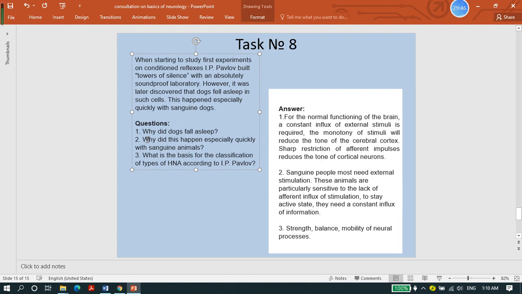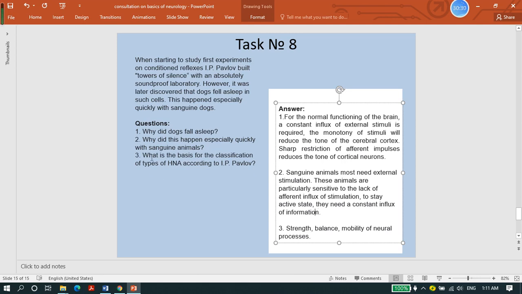And again, question number 2: why did this happen especially quickly with sanguine animals? Sanguine animals, or sanguine people, most need external stimulation, and these animals are particularly sensitive to lack of afferent influx of stimulation. To stay in an active state they need a constant influx of information. If this information is blocked, they will not be active. That's why they become sleepy.